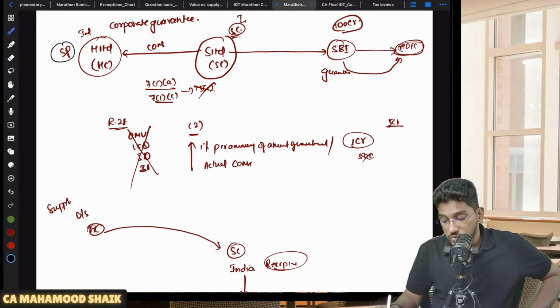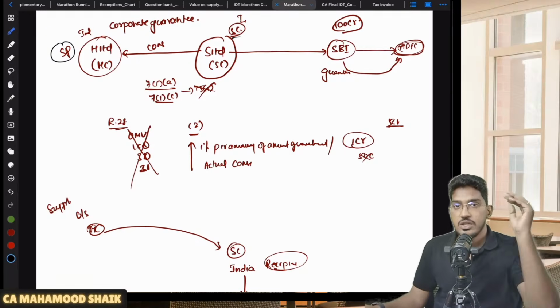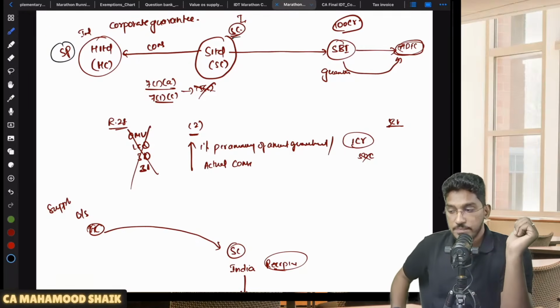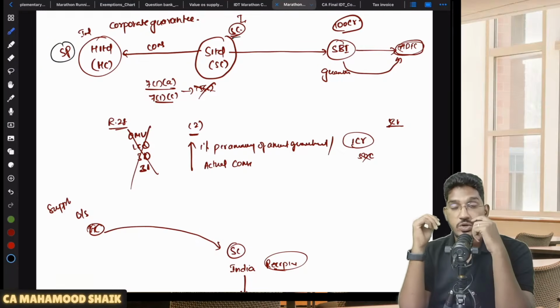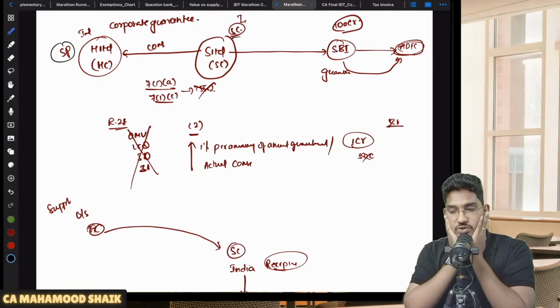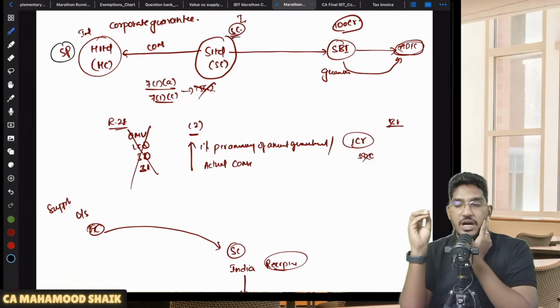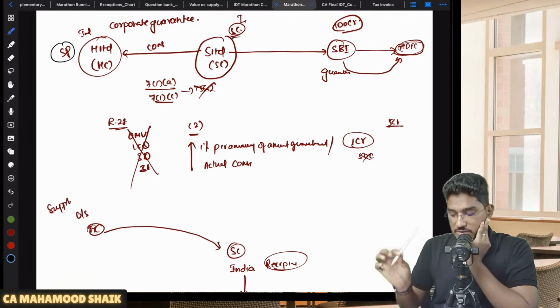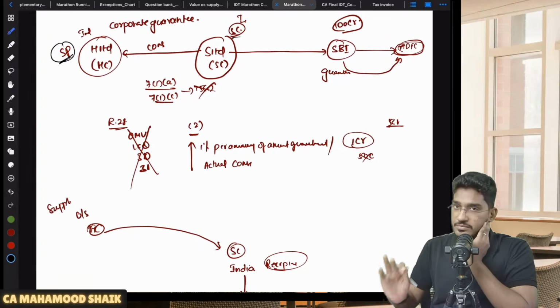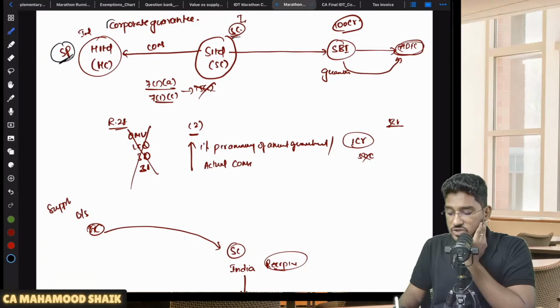So here the subsidiary company needs a loan. So they went to SBI. Sir, we want a loan. SBI told, sir, we want someone to give a guarantee. Now this subsidiary company went to the holding company. Boss, we need a loan, but the bank is asking for a guarantee. Now the holding company told, no issue, I will act as a guarantor. So this holding company is providing the guarantee to the subsidiary company for getting a bank loan. So both are related persons. Who is the service provider? Holding company. Who is the recipient? Subsidiary company. And this service we call corporate guarantee.